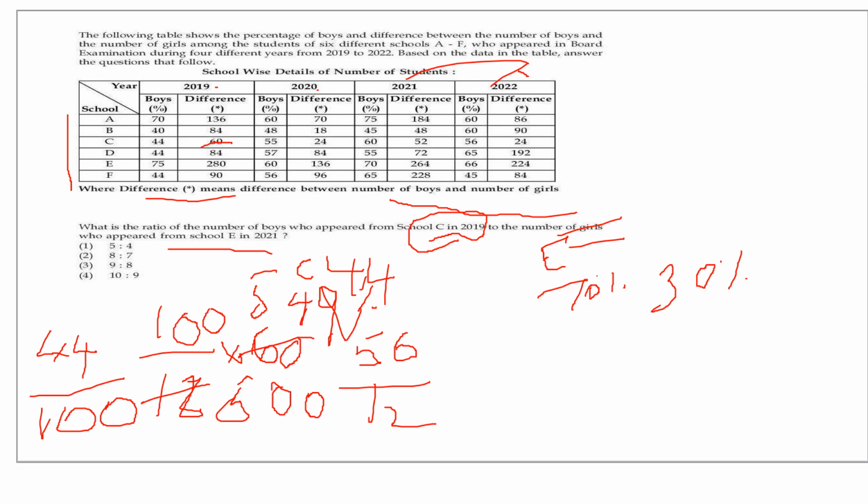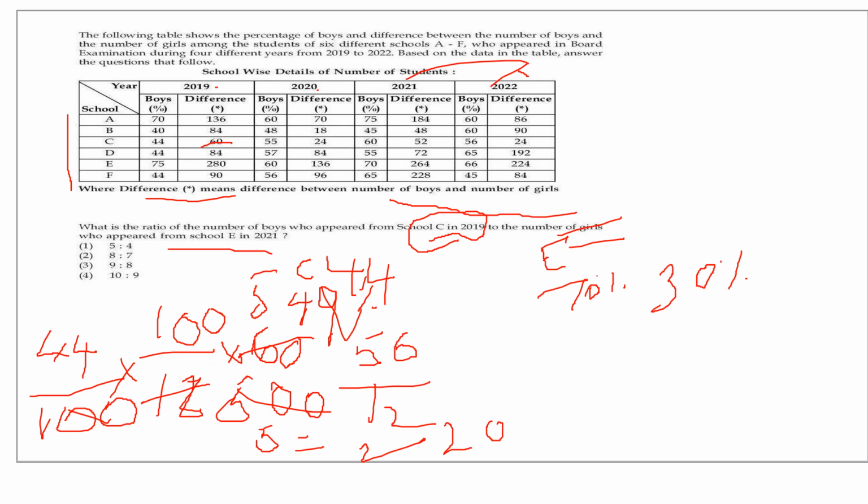So now we know the total is 500. For 100 it is 44 boys, and for 500, how much is it? So this will go 5 times, and 44 into 5 is equal to 220. So the number of boys who appeared in school C in the year 2019 is 220.